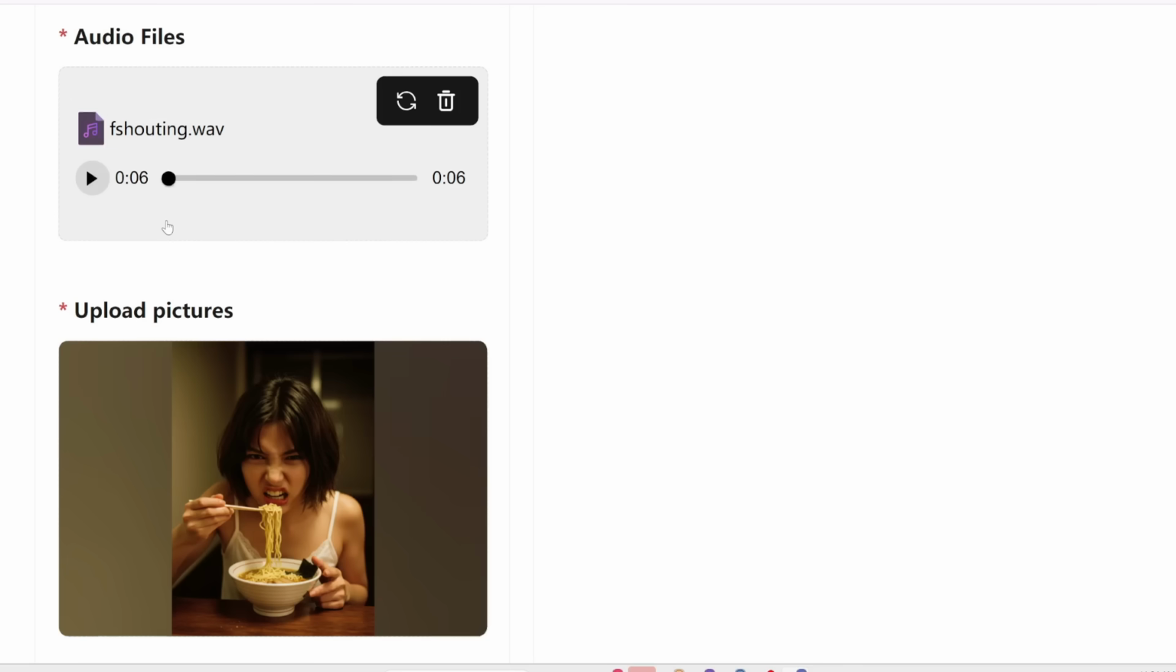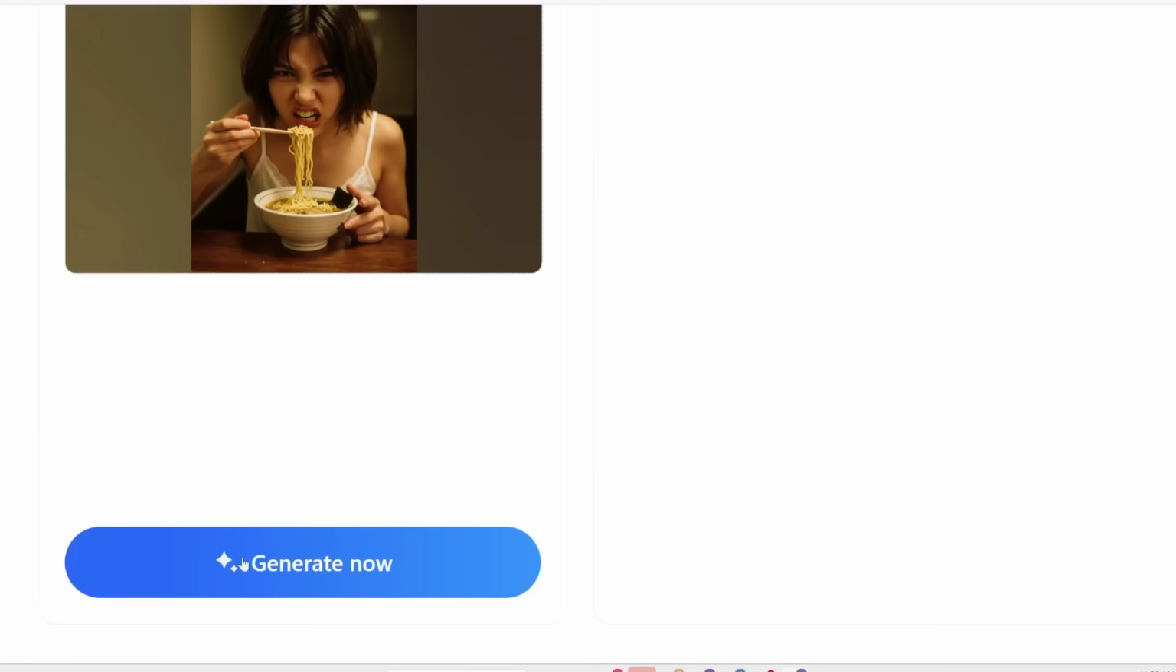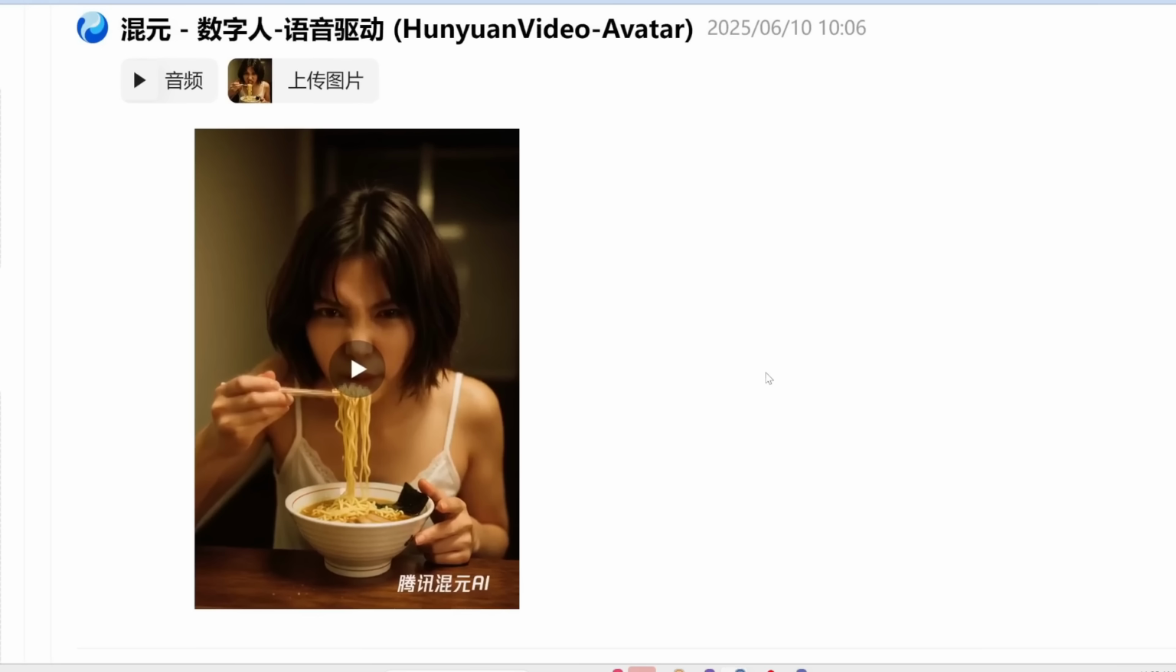And now the trick is you need to first generate an image of the person with that emotion already. So let's say we have this really angry girl eating ramen. Let's click generate and see what that gives us. All right, our generation is ready.